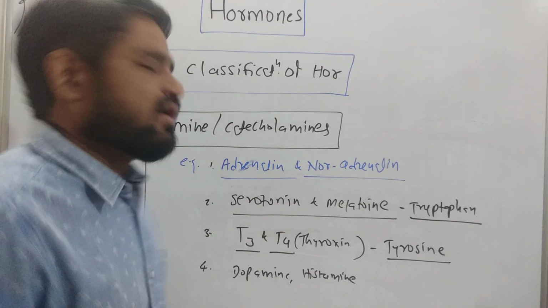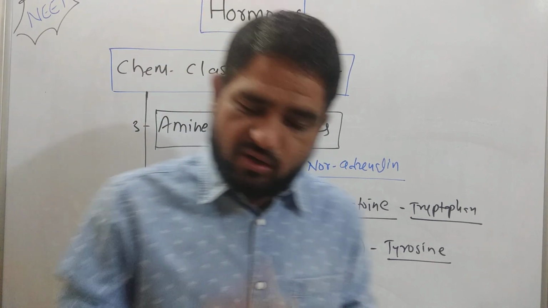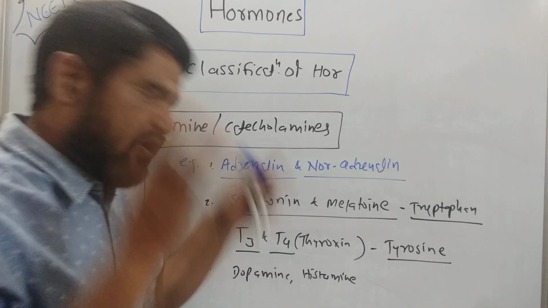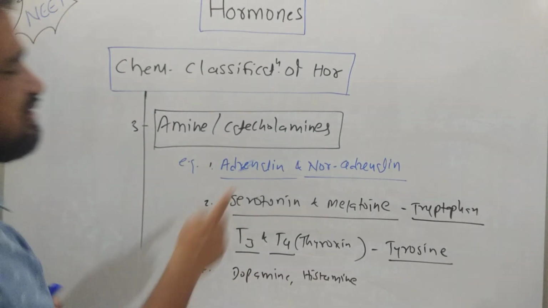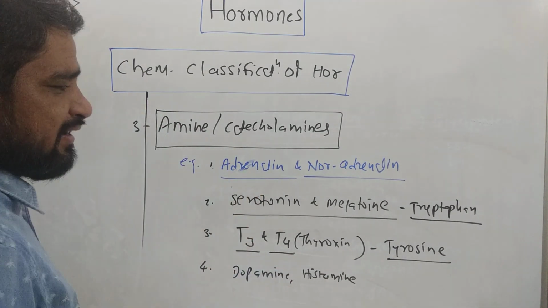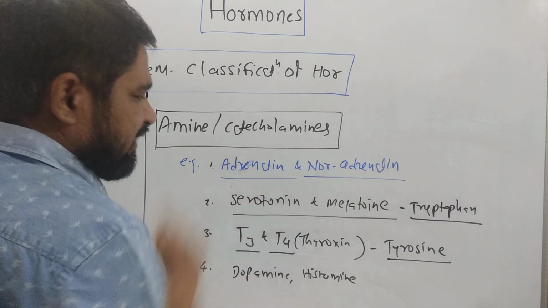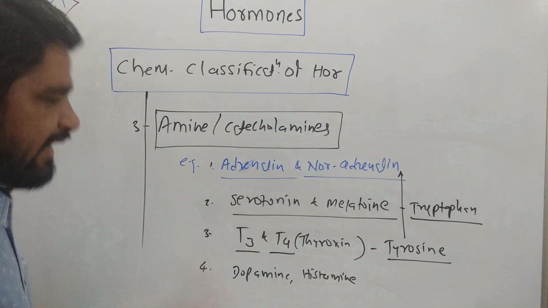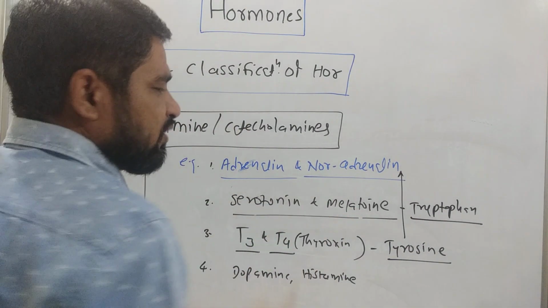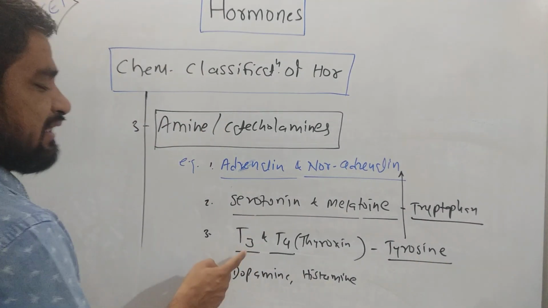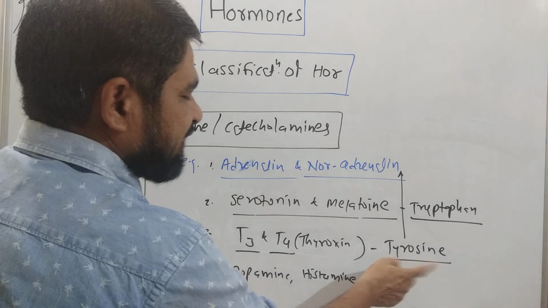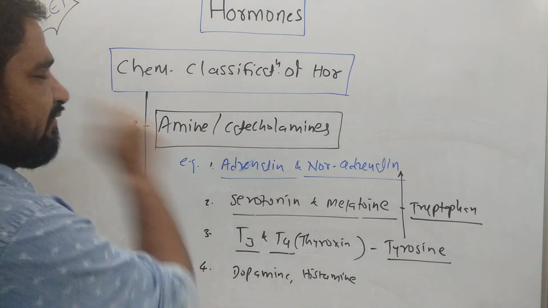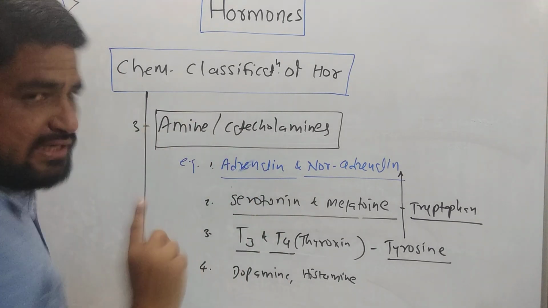So hormones are proteins, hormones are steroids, and hormones are amines also. The amine hormones of the adrenal gland, adrenaline and noradrenaline, are derivatives of the amino acid tyrosine. Then serotonin and melatonin are derivatives of tryptophan. T3 and T4 are derivatives of tyrosine. Substances like dopamine and histamine are also derivatives of amines or catecholamines.